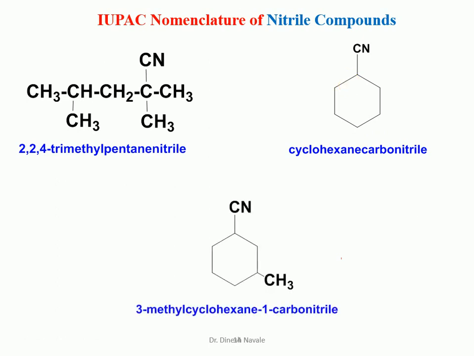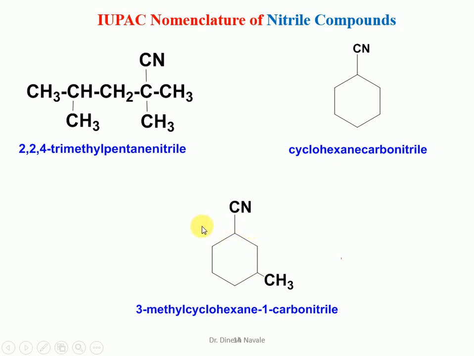Now for this also, this is going to become a 6-member ring. Whenever we have to give the nomenclature, we have to give the numbering 1 to the carbon atom to which the nitrile group is attached and not to the nitrile carbon, because this carbon atom is not part of the ring. So we have to give numbering to the carbon to which the nitrile substituent is attached. So it is carbon number 1, 2, 3.